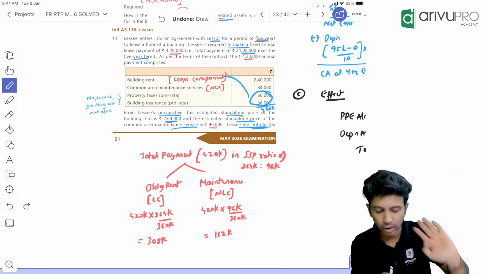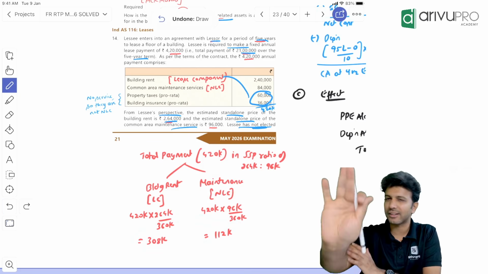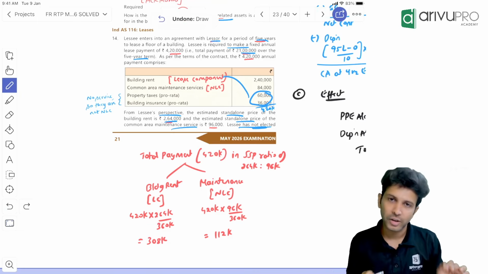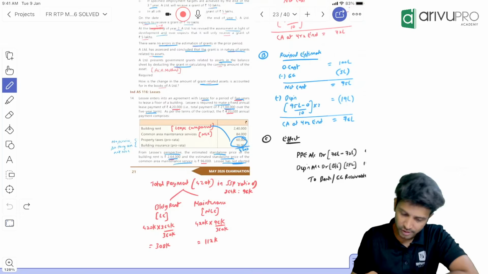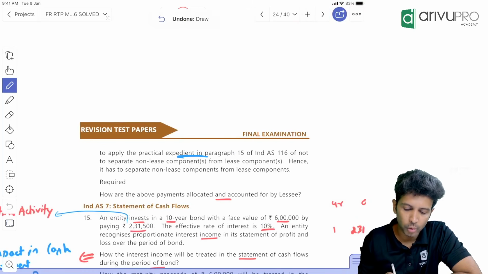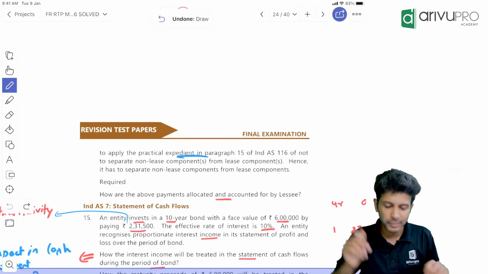There is a slight round off error over here. In the ICAI answer, they have taken 3,07,800 something. I have rounded off and taken it as 308. It's your call. You can keep the decimal or round it off, your choice. That's your segregation. That was the requirement of this question: how the payments are allocated. Obviously, they'll be allocated in SSP ratio.